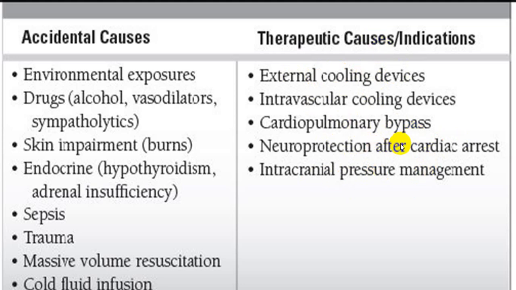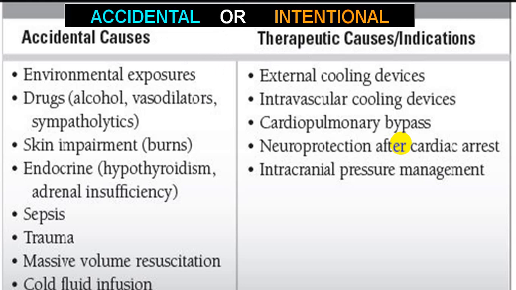Also in a person undergoing major surgery for the brain, or major surgery for the heart, lungs, etc., you can induce hypothermia to prevent brain damage. These are called therapeutic indications, or intentional hypothermia, or induced hypothermia.